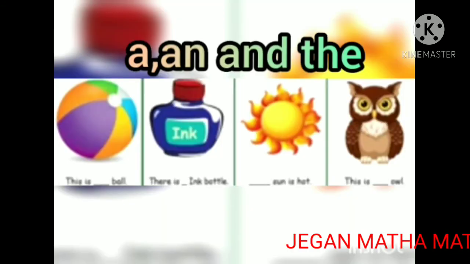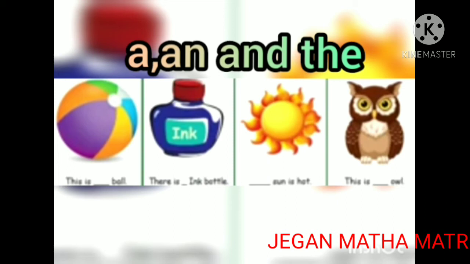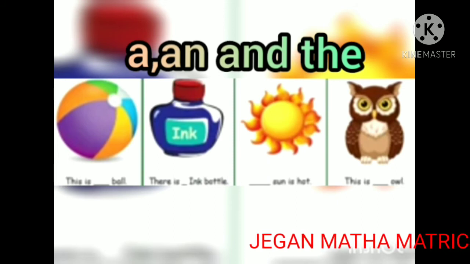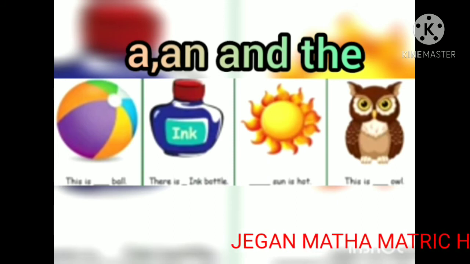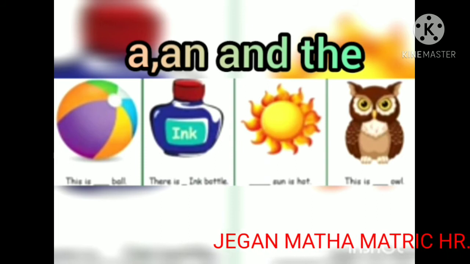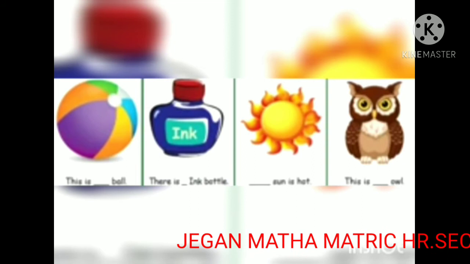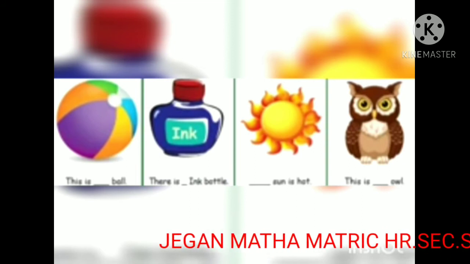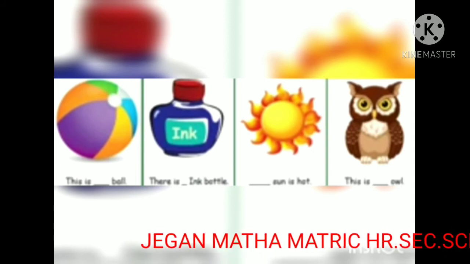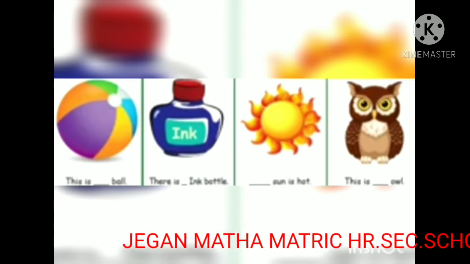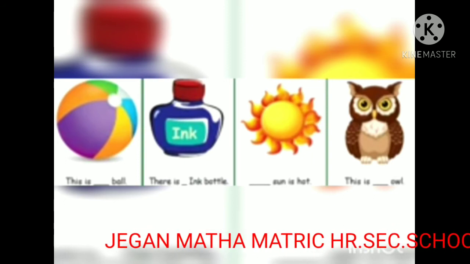Children, we have already learned to use a, an, and the. Can you try to fill the blanks below with a, an, and the? Try. What is the first picture? Ball. Very good. This is a ball. A ball. Very good. Second one.